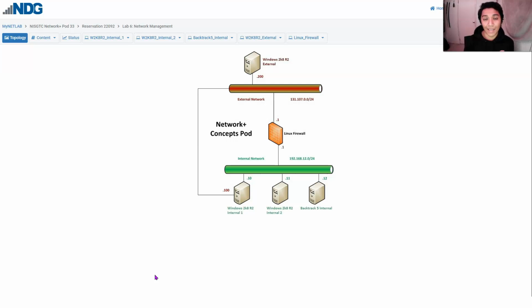Hello, this is going to be lab number 6, network management. So without further ado, we're going to be doing 3 objectives: analyzing CPU and network utilization with Performance Monitor, using Event Viewer to view logs, and then managing patches and updates. We'll just get started on the first objective.